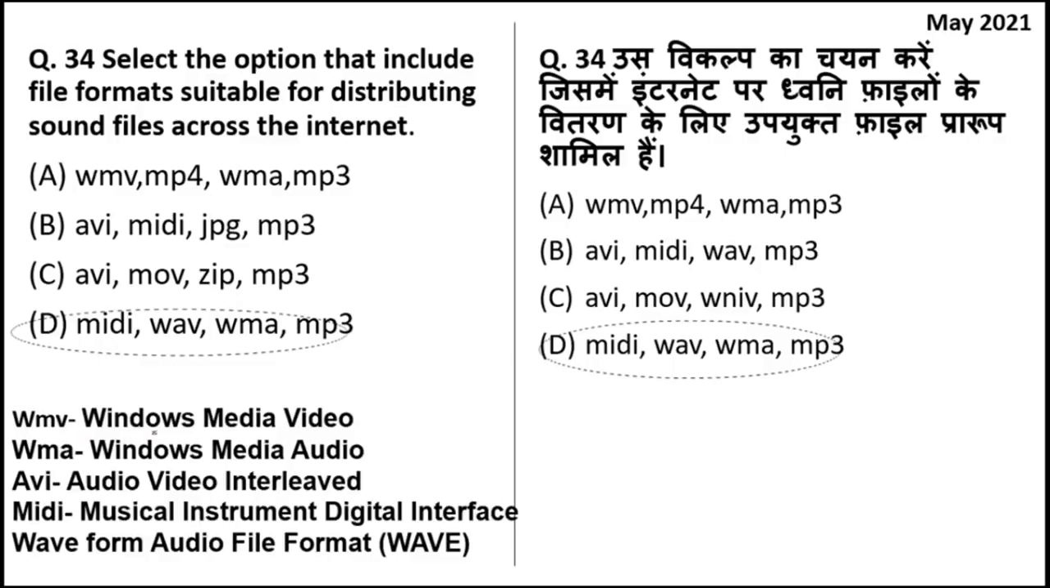WMV is Windows Media Video. It is a video file. While WMA is Windows Media Audio, it is an audio file. AVI is also Audio Video Interleaved.